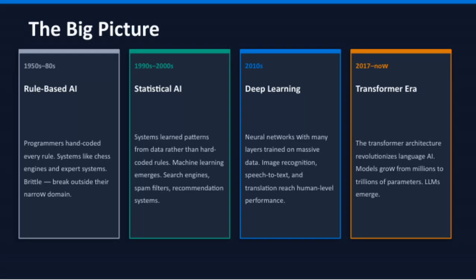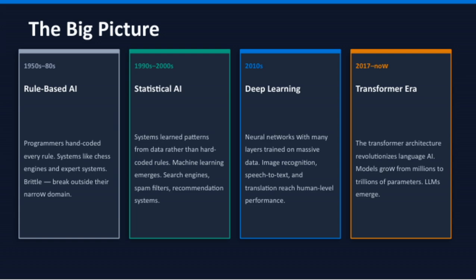Now, let's take a look at the transformer architecture and how it has revolutionized language AI. Since 2017, we've seen models grow from just a few million parameters to trillions, enabling the development of large language models, or LLMs, that can understand and generate human-like text. This shift marks what we call the transformer era, a period ongoing since 2017.